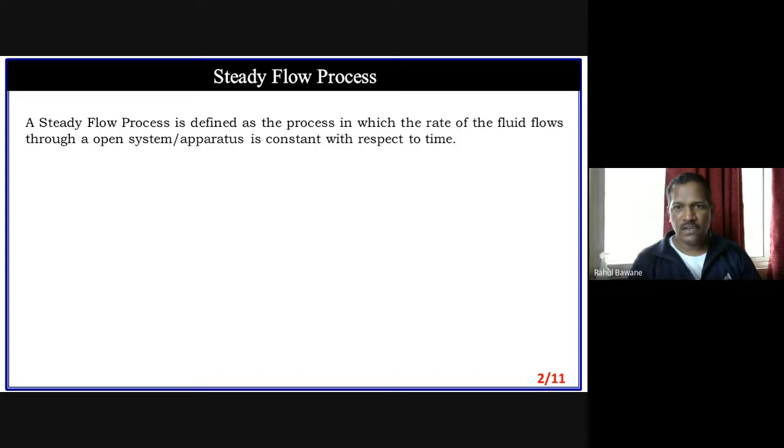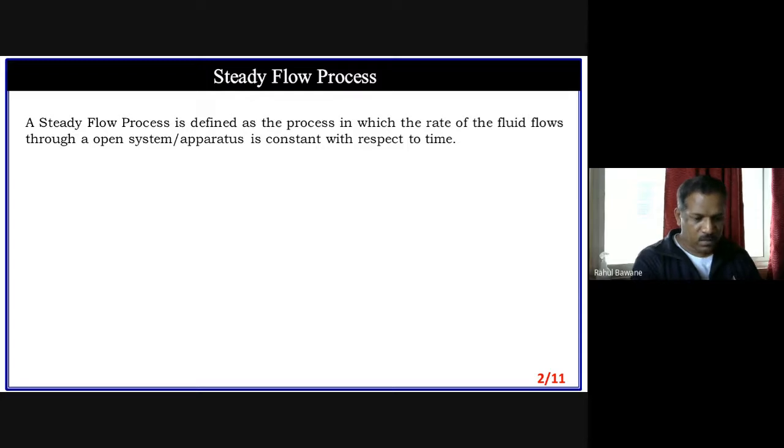It means if I measure the flow rate in the morning, at afternoon, or at evening, there are different times, but the flow rate remains the same. That means with respect to time there is no change in flow rate. Such a system we can call a steady flow.